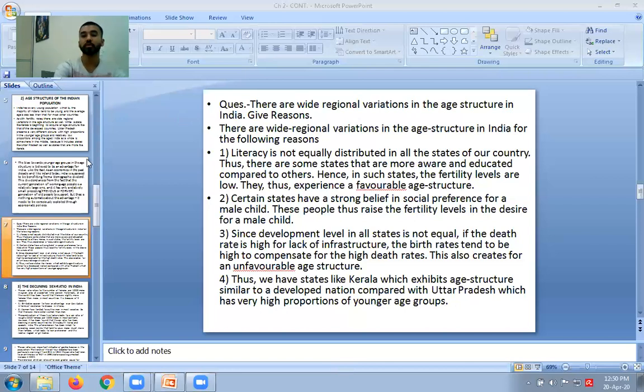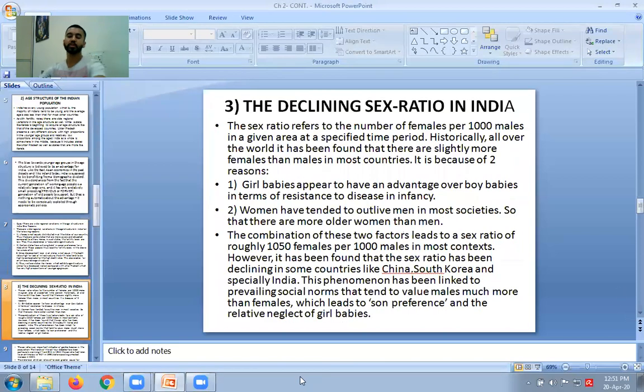Okay. So we were talking about the regional variations in the age structure, just like we did regional variations in size and growth of India's population, right? So we have discussed these reasons, right? Okay. So now we're going to proceed to understand the next topic, which is the last topic of today's class. Declining sex ratio in India.